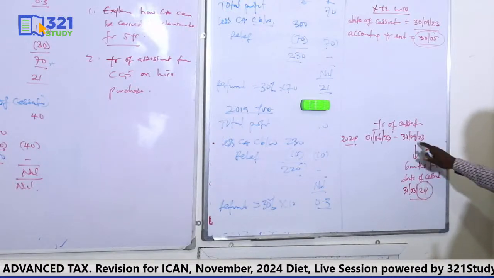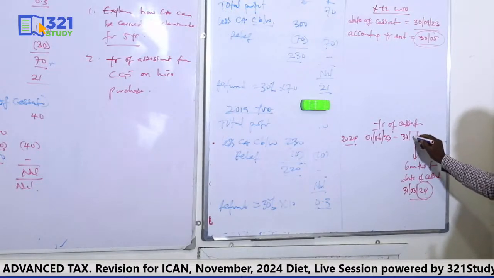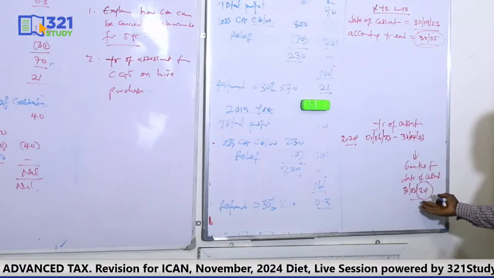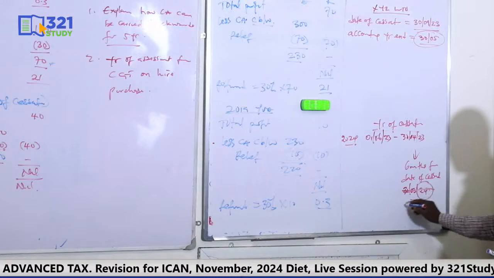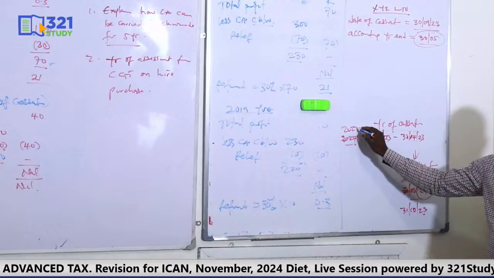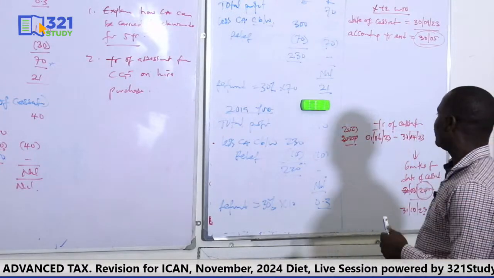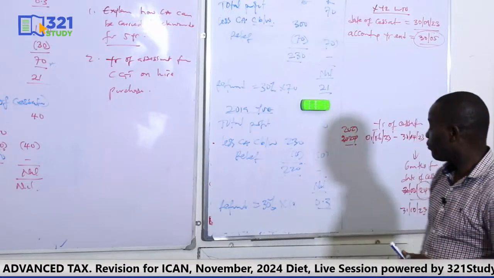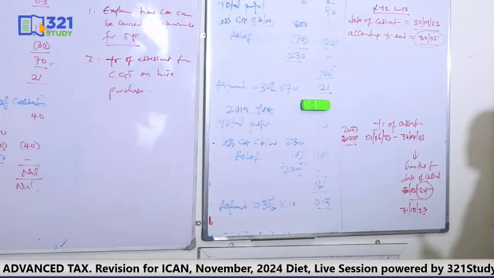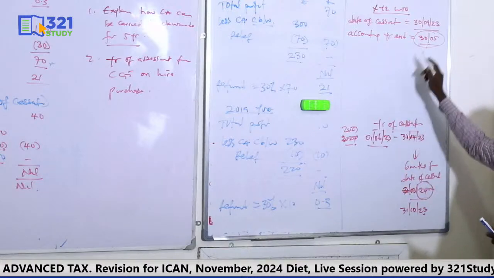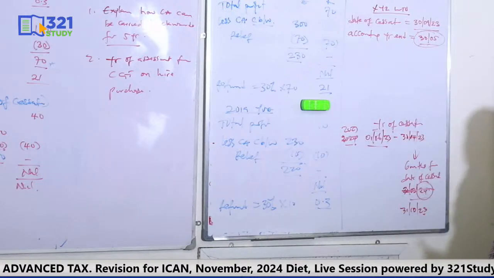Now, assuming this date of cessation is, let's say, April. When you count 6 months, it will fall in October of 2023. So the tax year here will be 2023, not 2024. Once you count the 6 months, any year it falls for companies, that is the tax year. The beginning, in June, will still be the same because the year end is May. Remember, this beginning depends on what the year end is.